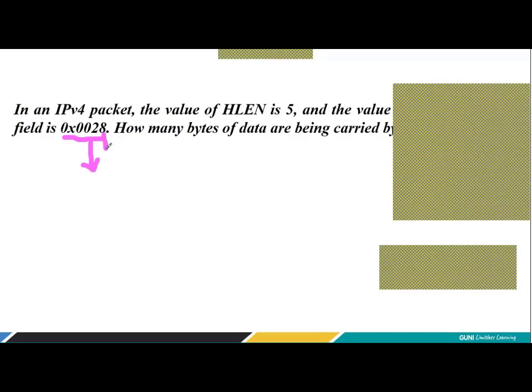This is 8. So my base is 16, so 16 raised to 0. What is 16 raised to 0? It's nothing but 1. 1 into 8 is 8. Plus 16 raised to 1, this is the weightage of the next digit. 16 raised to 1 is 16, and 16 into 2 is 32. So 8 plus 32 is 40.